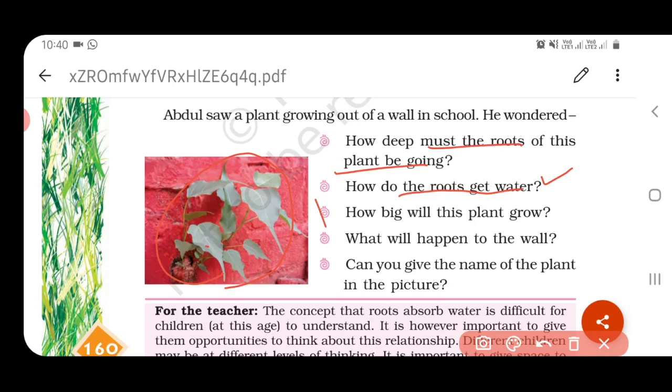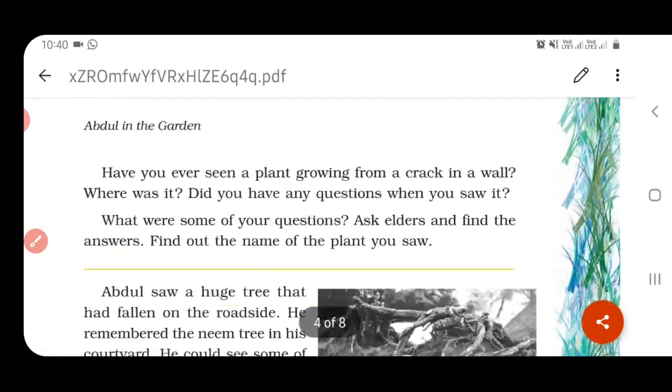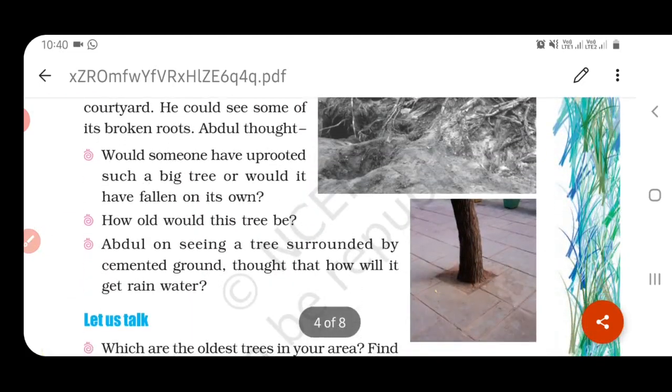How big will this plant grow? Even like a small tree, they can grow. What will happen to the wall? The wall will get cracked in some regions. Can you give the name of the plant in this picture? Find out the name of the plant. The leaf is visible here. And the next question, would someone have uprooted such a big tree, or would it have fallen on its own? Here he had found that a very big tree had fallen on the roadside.